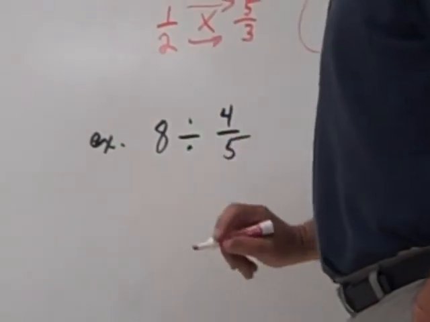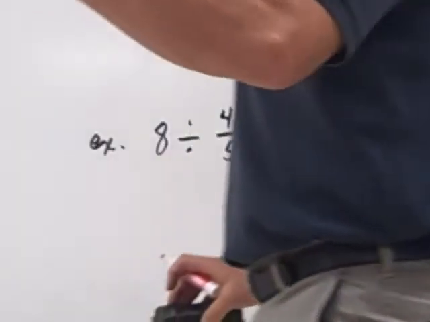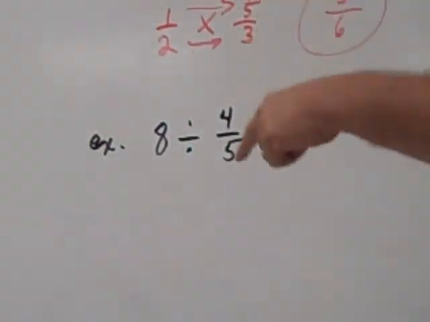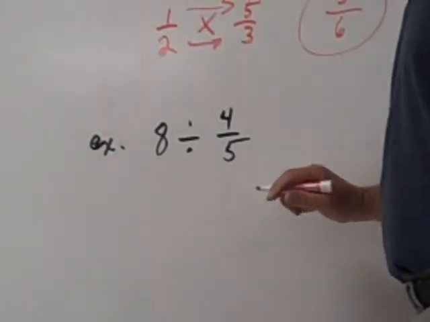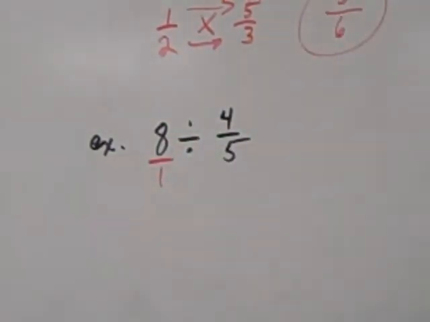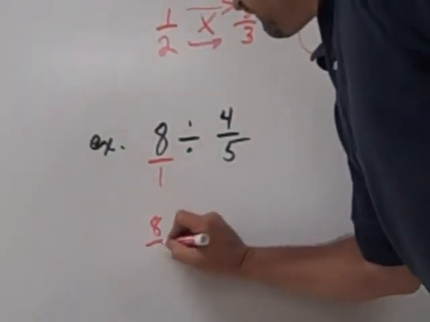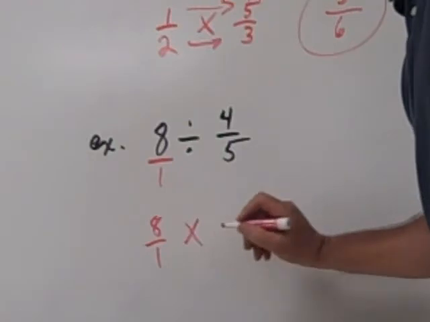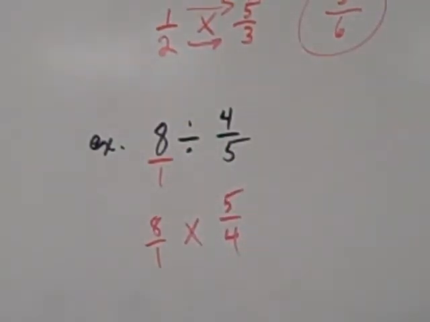Here we go, next one. There's a whole number. Add a 1. Now, if you say add in mathematics, guess what I think? Plus 1. It's in fraction form. What is the denominator? It's not in fraction form. 1 is the denominator right there on that whole number 8. All right, here we go. Keep it, change it, flip it, reciprocate. Good job.